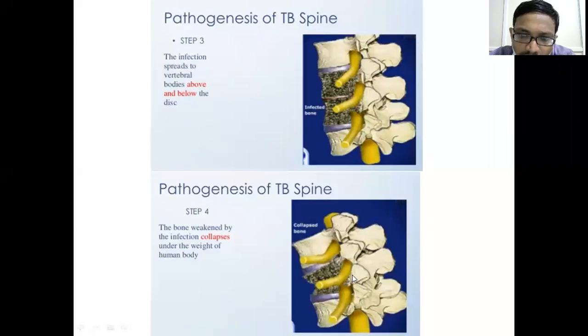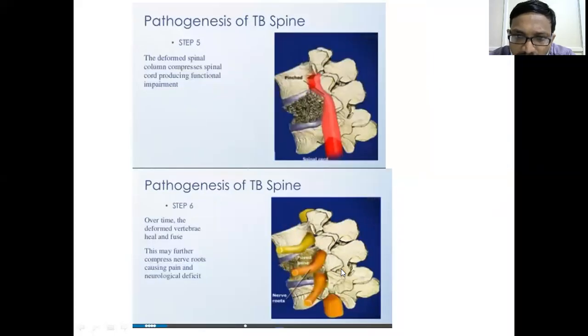Collapse narrows the spinal canal. Now at this stage, not only the root is involved; if the spinal cord is present in the spinal canal, it also gets involved. Then this might produce paraplegia. Even at this stage, the spinal cord is involved here. There might be paraplegia or paraparesis at this stage.